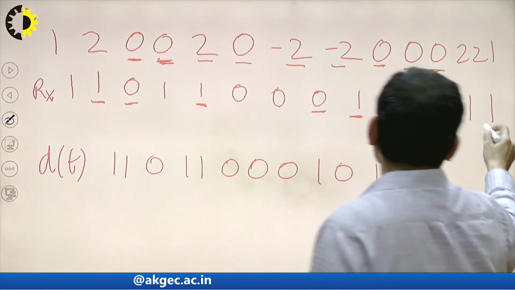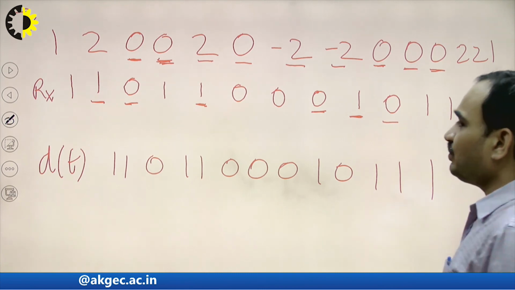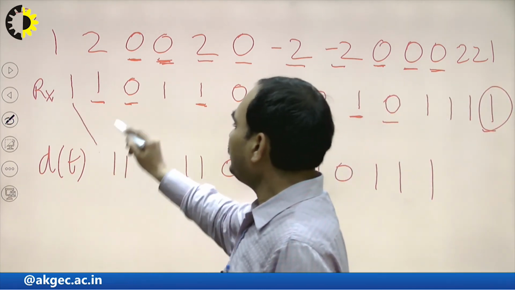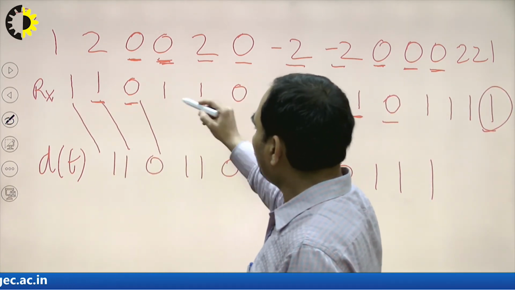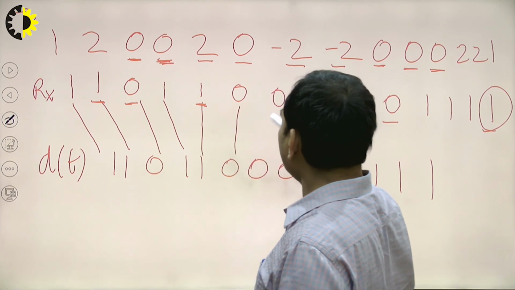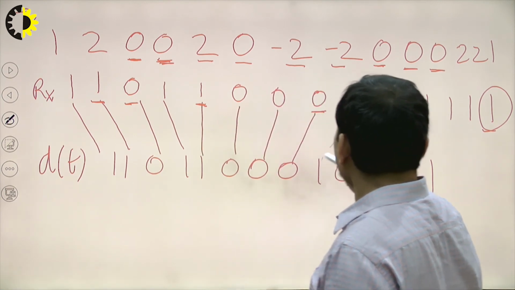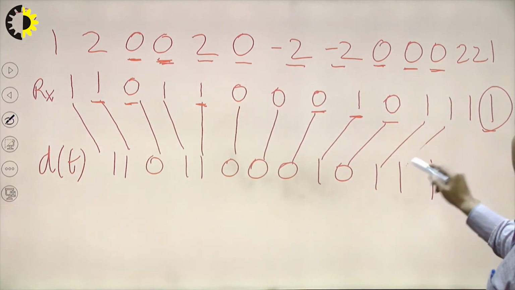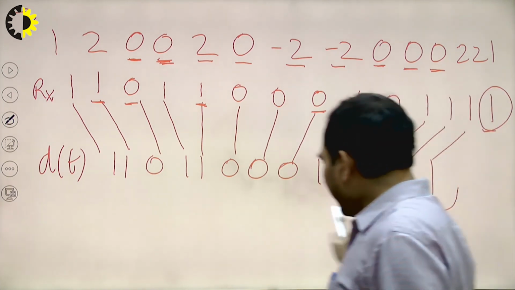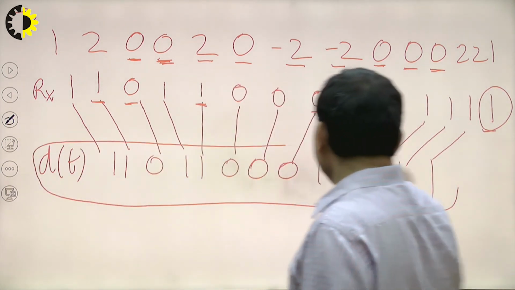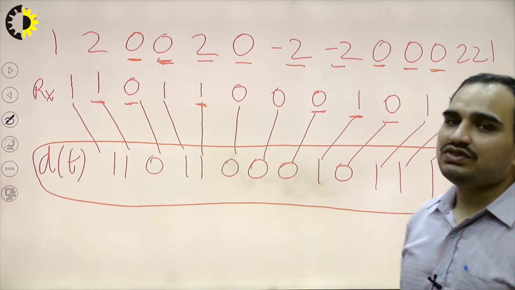So this is the additional bit which can be neglected. So what we have, as you can see, 1 1 0 1 1 0 0 0 1 0 1 1 and 1. So it is actually matching the data sequence which was transmitted.